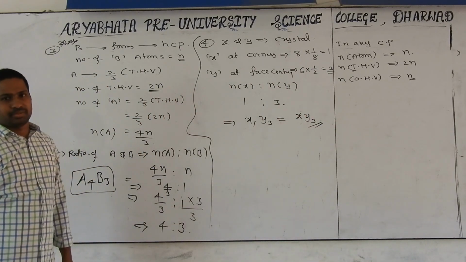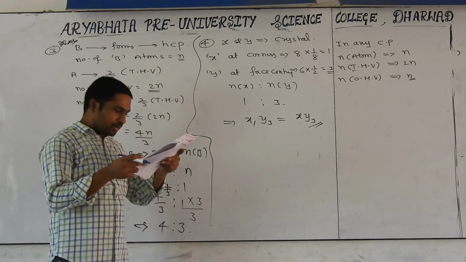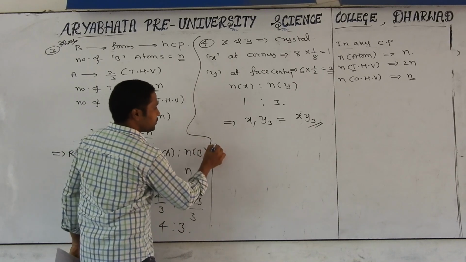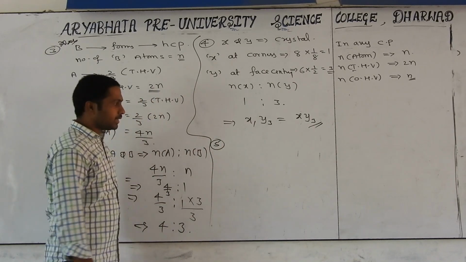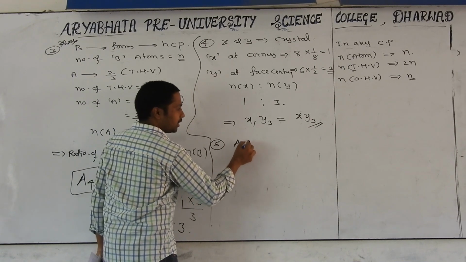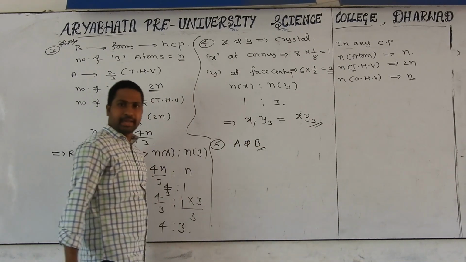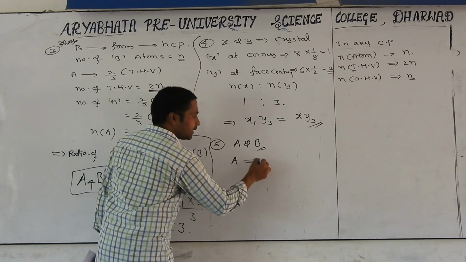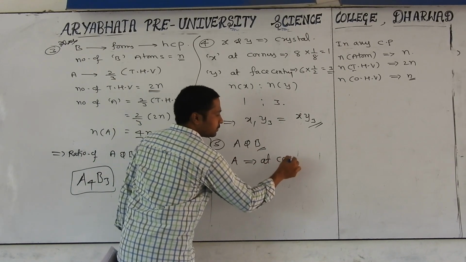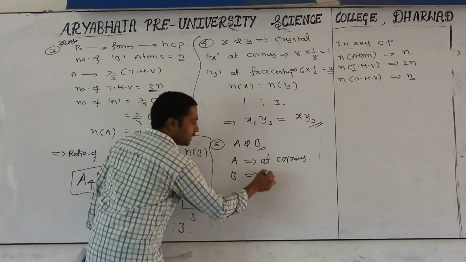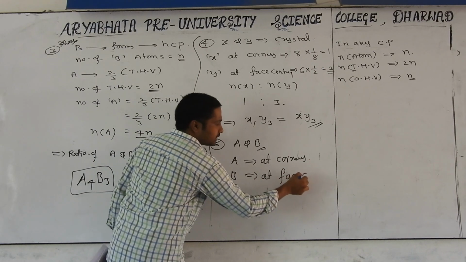Very simple problems. Next, I will give you one more question. For example, you have a crystal made up of A and B. A atom is at the corners, and B atom is at the face centers.